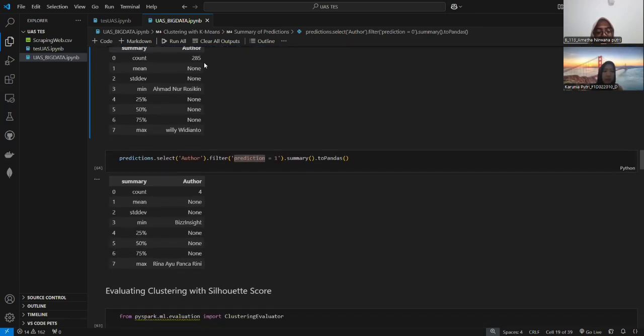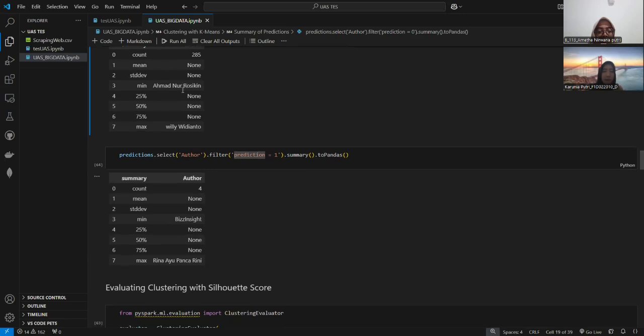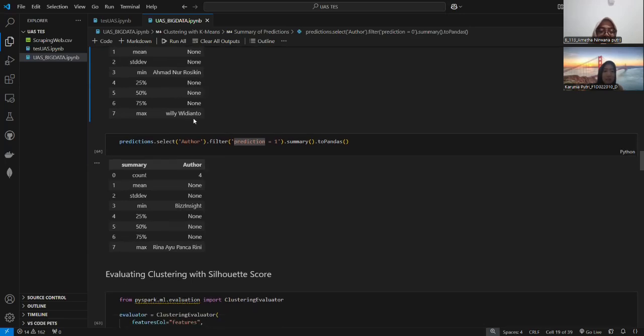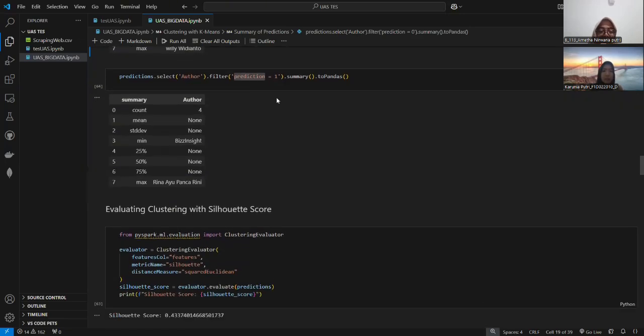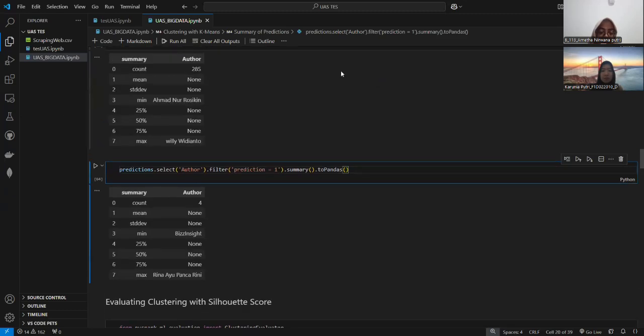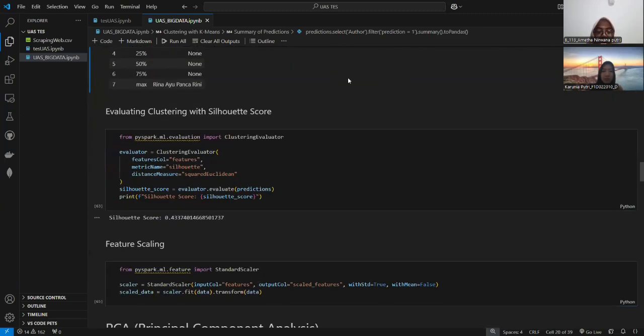There are 285 authors in total. And then it doesn't show average or spread, mean and stddev, because the data is text. And then the first author alphabetically is Ahmad Nur Rosikin, and the last is Willy Widianto. This is the same as the zero prediction.